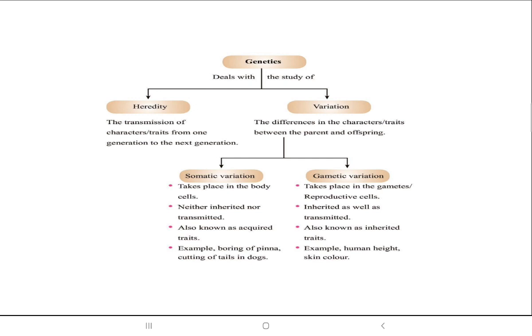That means the child got the height feature of the father and the skin color feature of the mother, and thus he is tall and fair. That means there is transmission of height from the father and transmission of color from the mother. So this is heredity: the transmission of characters and traits from one generation to the next generation, to the offspring. And there is one more aspect.